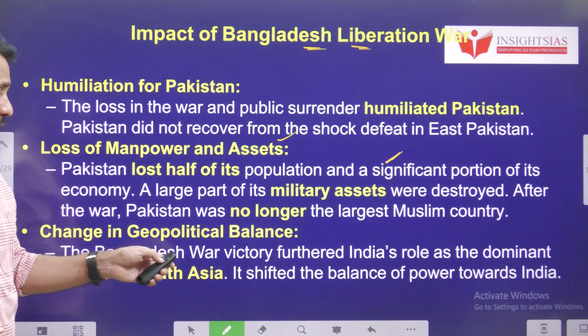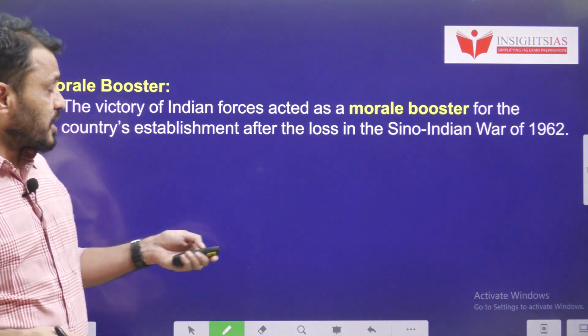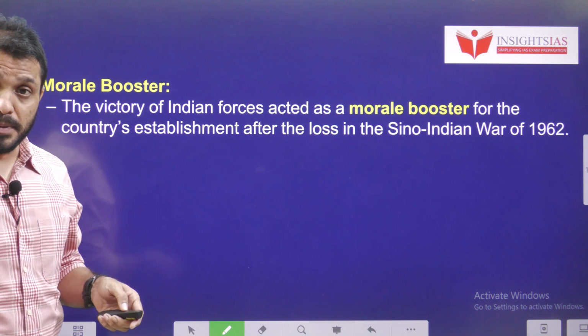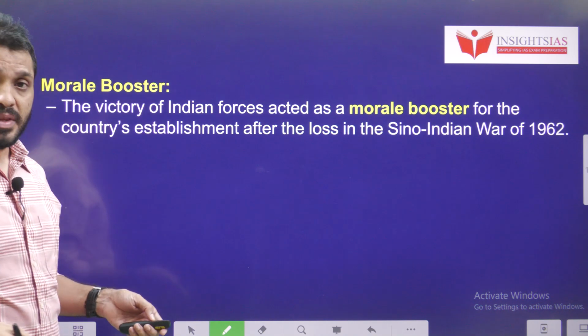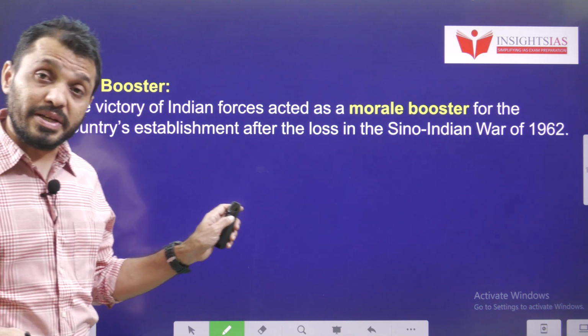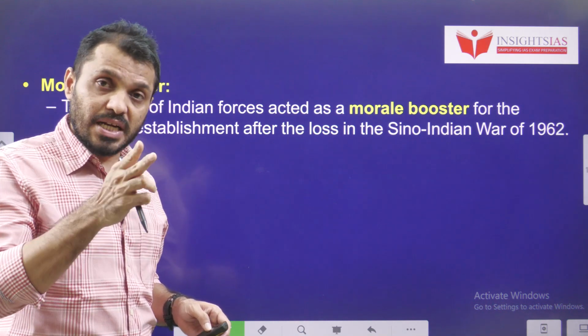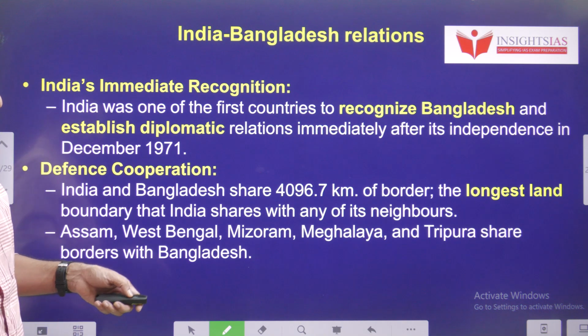In terms of geopolitical balance, India became more powerful in South Asia. Bangladesh is becoming powerful, and it was a big moral booster for the people fighting against Pakistan atrocities. It was a big moral booster to the Indian army as well, because we had lost the war with China. After that, winning this war is obviously significant to the Indian defense forces.